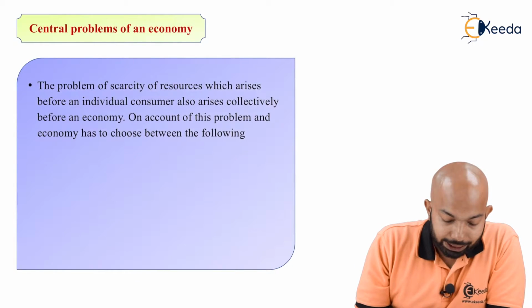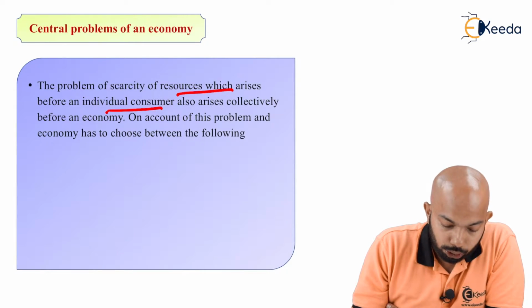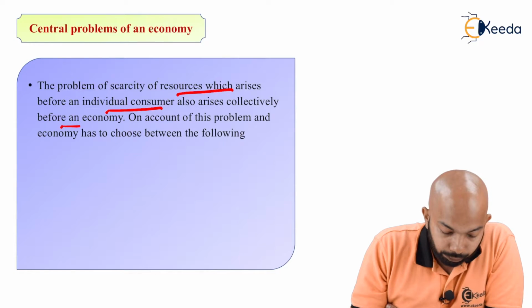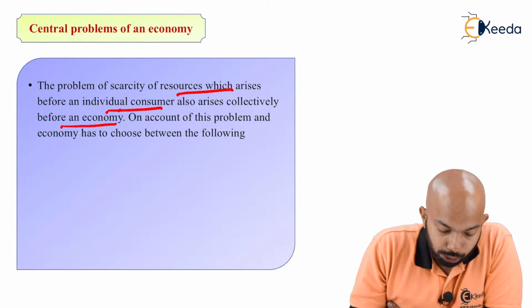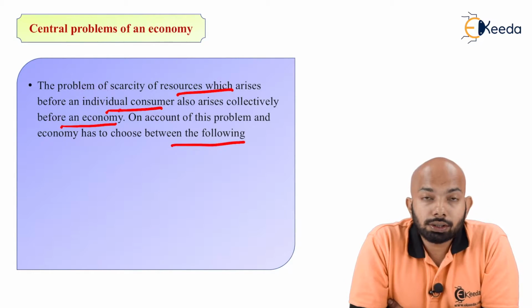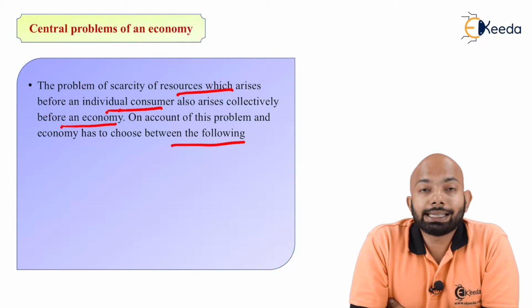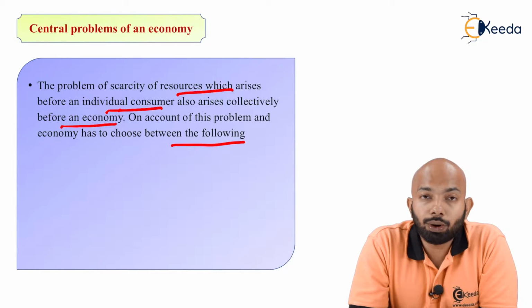The problem of scarcity of resources which arises before an individual consumer also arises collectively before an economy. On account of this, the economy has to choose between the following. There is a problem of scarcity of resources, that problem which we are already aware about. There are very few resources that can be utilized and there are a lot of consumers here. So what exactly we need to do is what has been suggested here.